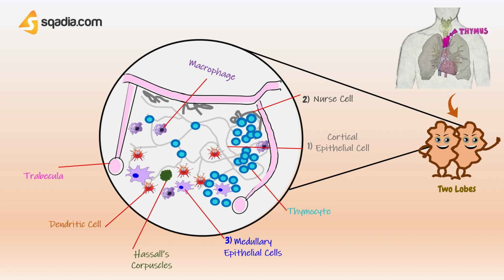The outer area stains more densely with hematoxylin and eosin and is called the cortex. The less densely staining inner section is called the medulla. It should be mentioned that there is no apparent anatomical barrier between the cortex and medulla, although particulate material injected intravenously is able to access the medulla, but not the cortex.